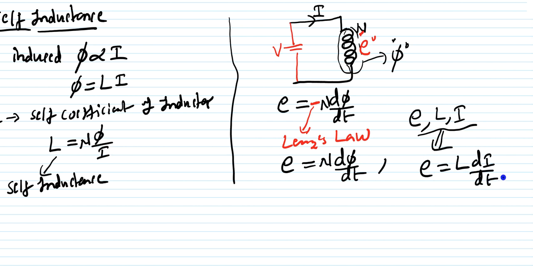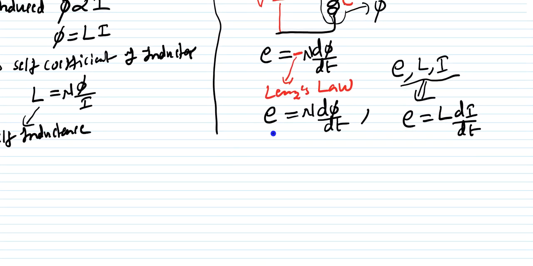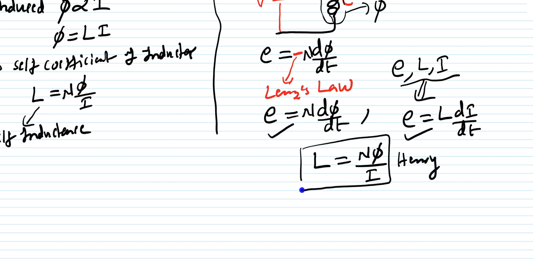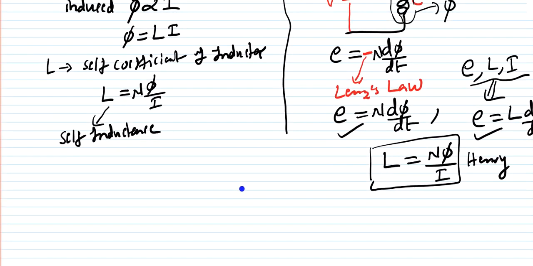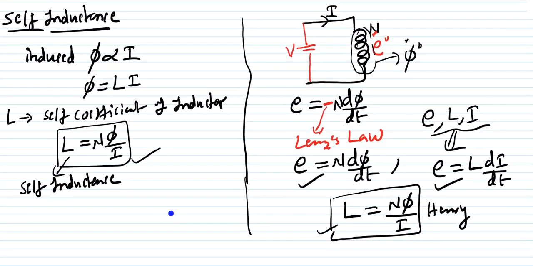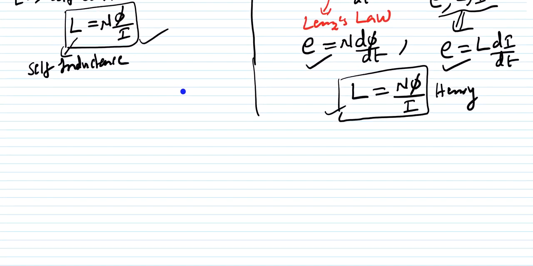So this is also one of the expressions we know. And this expression equals this expression. If you make these two equal, then we are getting L is equal to N phi by I, called Henry's. So this is also the inductance expression, the self inductance expression we are getting from this one and this one; both are the same. So this is the way you can derive it in a different manner here.